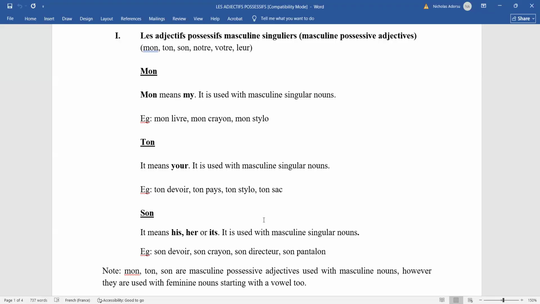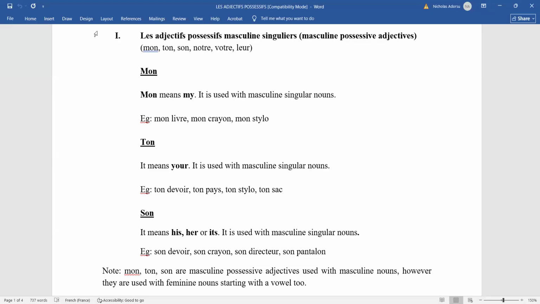Yes, sir. I hope you get it. So that's why I'm saying that, for instance, if there's a trouser and the trouser belongs to a male, I'll say son pantalon because trouser is masculine and it's singular. If the trouser belongs to a woman too, I'll still say son pantalon. So it will mean his trouser or her trouser. Are you getting it? So I believe I've made myself clear here.